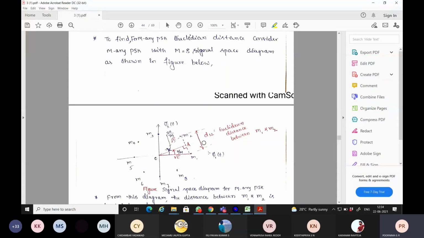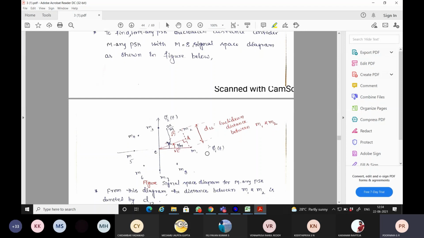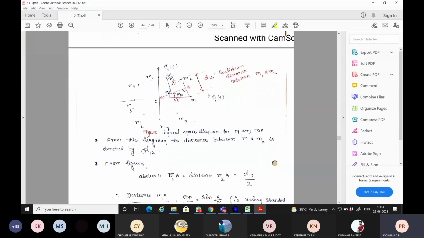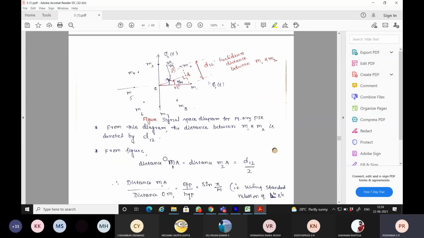This Euclidean distance decides whether M1 is approximated to M2, or M2 is approximated to M1, or M1 is approximated to M1 itself and M2 to M2 itself. That will be decided by this Euclidean distance. From the figure, we will now discuss how to calculate it. The distance between M1 and M2 is denoted as D12, that is, the message 1 to message 2 Euclidean distance.